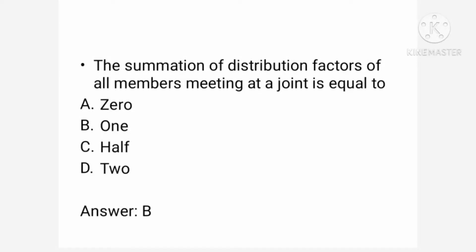The summation of distribution factors of all members meeting at a joint is equal to 0, 1, half or 2. So we know we usually get a cross check of 1. Whatever the number of members meeting at a particular joint, we find the distribution factor for all those members, and the summation of all these distribution factors at the same joint is 1.